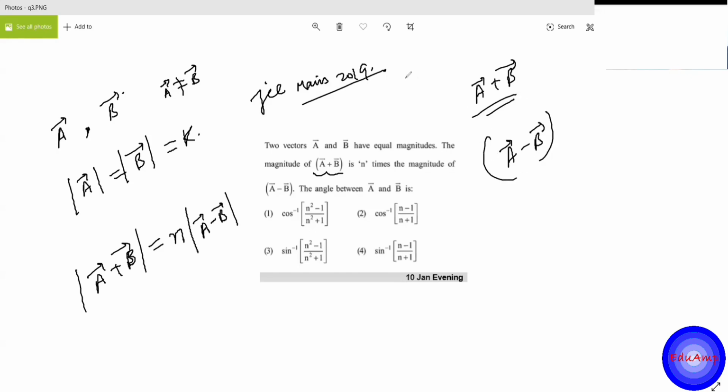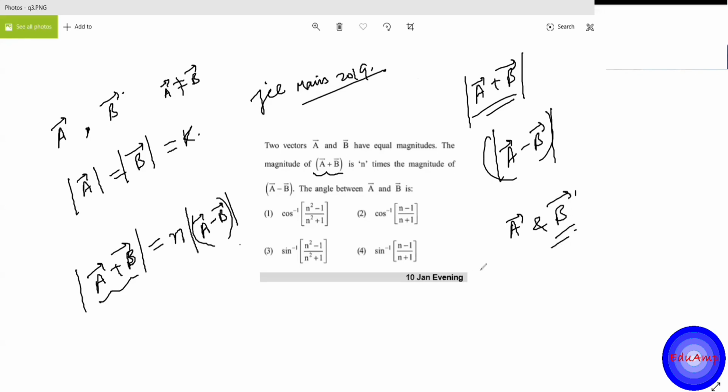The two vectors must have some magnitude, right? The magnitude we know by the modulus sign. In the question it says that the modulus of this vector is n times the modulus of this vector, A minus B vector. So you have to find the angle between A and B.